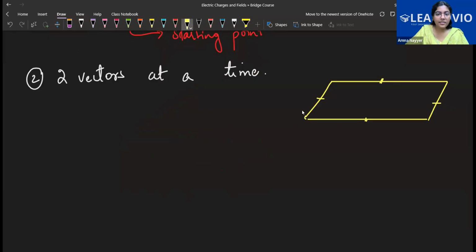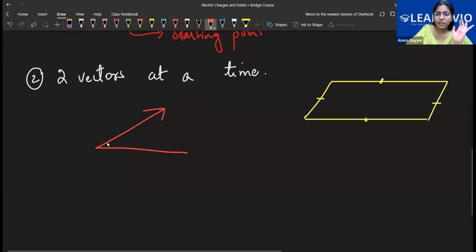So if any two vectors are coinitial with some angle between them and are representing the sides of a parallelogram, look, if I draw it like this, this looks like the adjacent sides of the parallelogram. Let's say this is some vector A, this is some vector B, they have some angle theta.